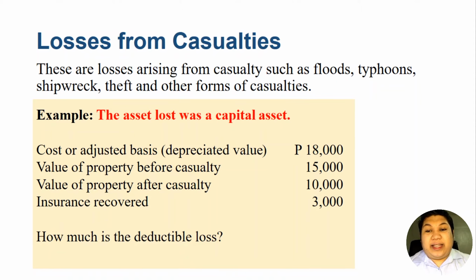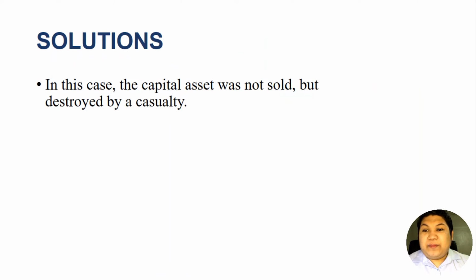In this case, since this is a capital asset, the rules on capital gains and capital losses apply, especially if this taxpayer is an individual taxpayer. How do we compute the loss in this particular case? The capital asset was not sold but destroyed by casualty. In our previous video lectures, we have discussed the capital losses arising from the sale of capital assets.